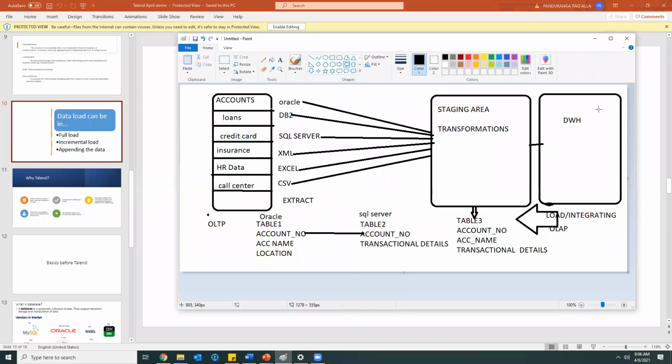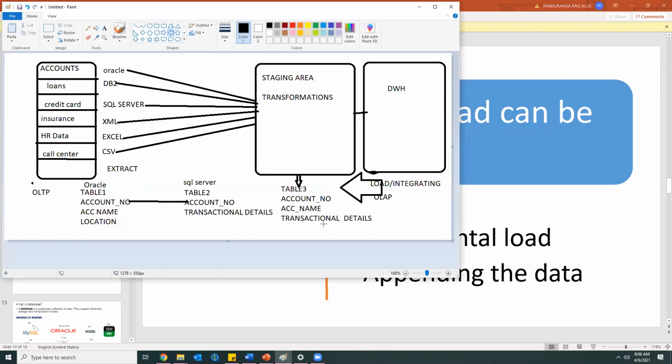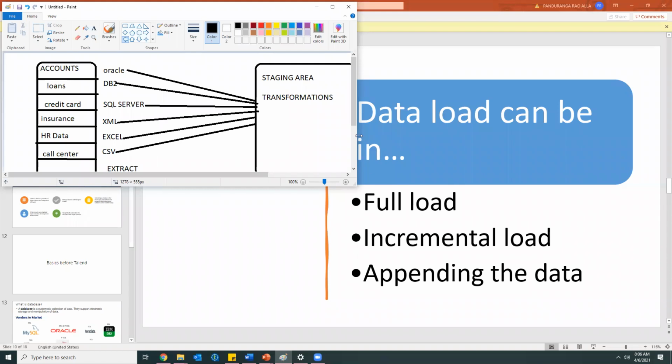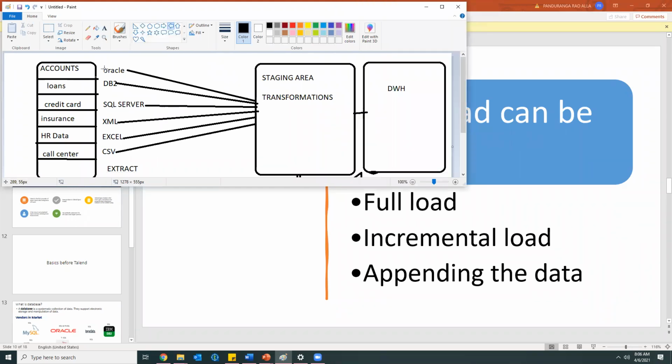Okay. And so I told you about data loading, right? We'll be loading data into the final data warehouse. That can be done in different ways. Full load means today in our source, we might have 10 records, and those 10 records will be pulled into the target.